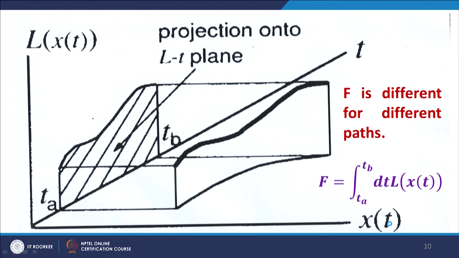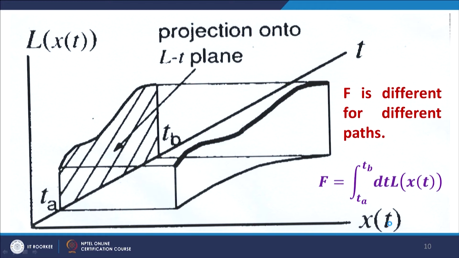Let us see, this is portrayed in the diagram. For simplicity, we assume that L is only a function of x. We ignore velocities for the moment. This is a 3-dimensional space. L(x(t)) is along the y axis, x(t) is along the x axis, and time is along the z axis.